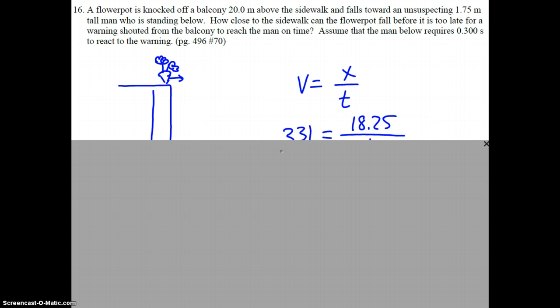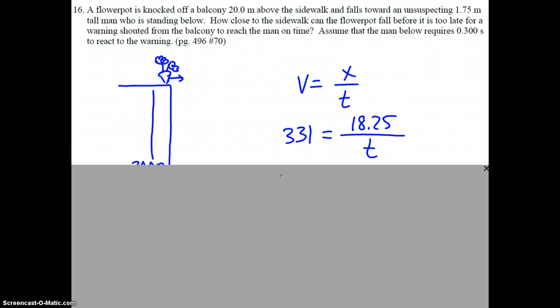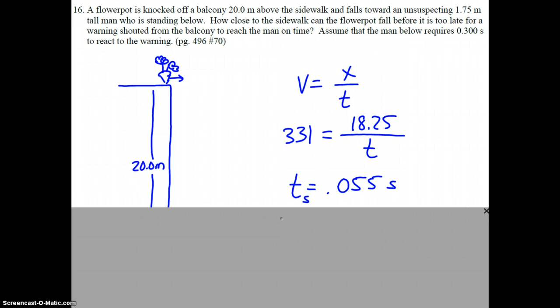So we'll use 331 for the speed of sound. And the distance that sound travels is the 20 meters minus the 1.75 meter height, assuming his ears are near the top of his head. So another assumption, though not totally true, we'll assume that's close enough. It takes the sound 0.055 seconds to reach the man.